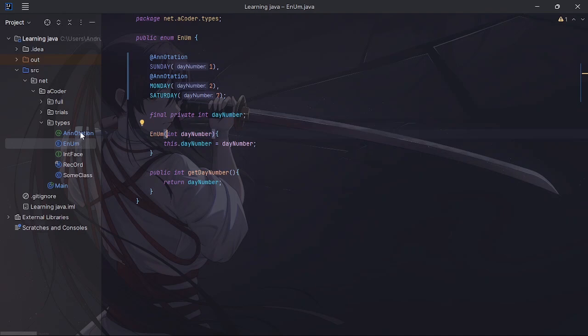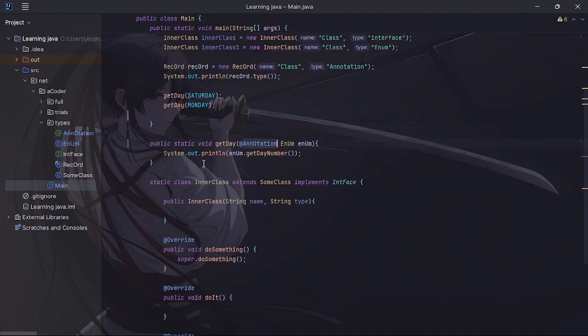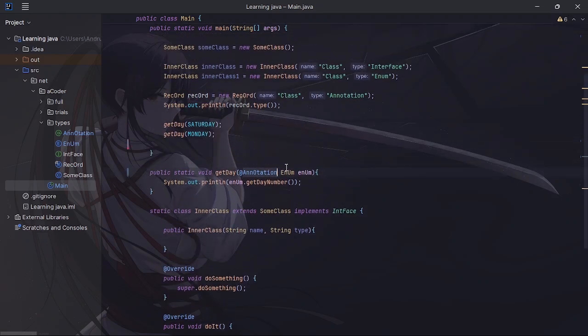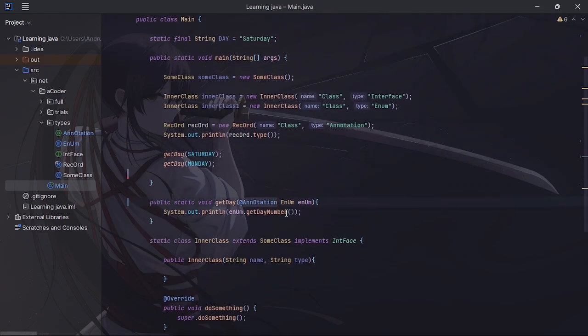So the cool thing about annotations is, besides just really showing that you're overriding a method, you can use these to get specific type of inputs. So maybe you want days that start with W, maybe days that start with T. You can say that at T enum, so only the ones that start with T. And if the user doesn't give you an input that starts with T, then you can throw an exception. That's right, we have code that can actually throw exceptions. It's very fun. But yeah, that's probably not gonna be tackled in today's video.